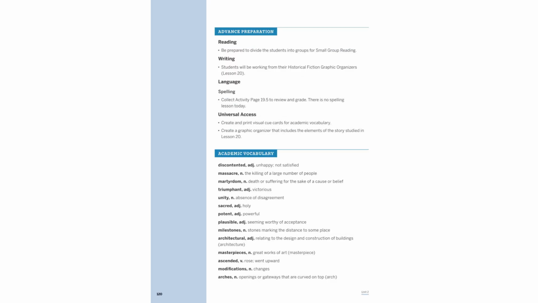In historical fiction writing, students utilize graphic organizers to structure their narratives. Key vocabulary includes discontented, meaning unhappy, and martyrdom, referring to suffering for a cause. Understanding terms like triumphant and unity enriches storytelling. Visual cue cards aid in grasping these concepts, enhancing the depth and authenticity of historical narratives.